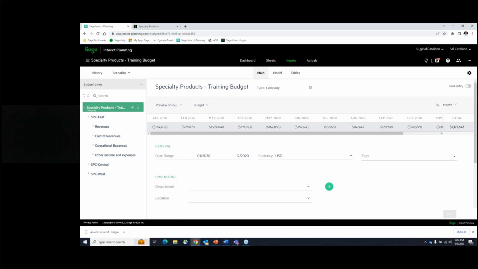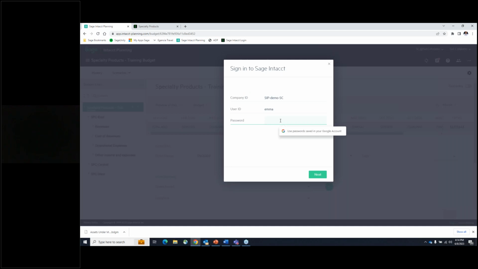That from here, I can also share the budget. This is that connected feature that I talked about, the 4 pillars, if you will. How easy it is to get data back and forth. I can simply click on this, and I'll have an opportunity to log in.